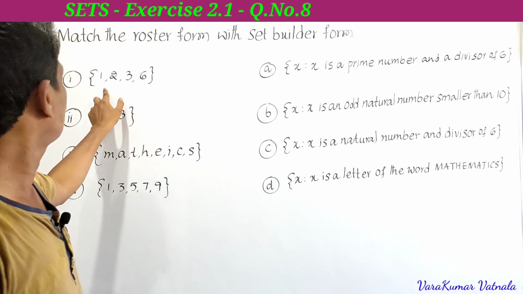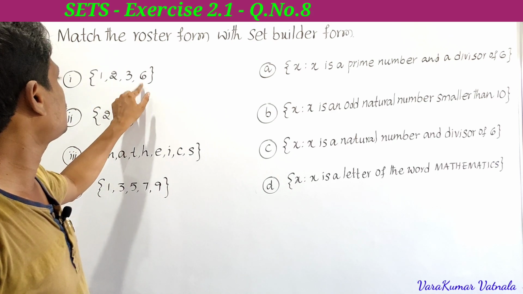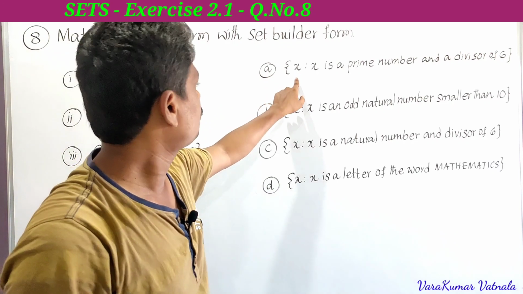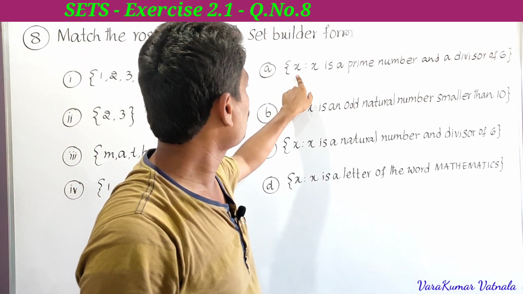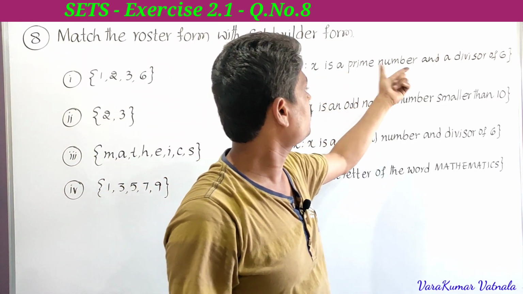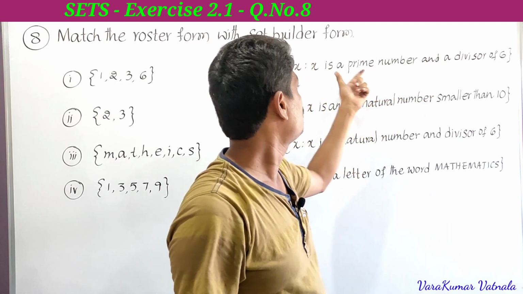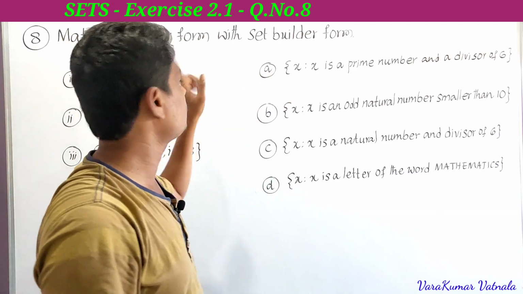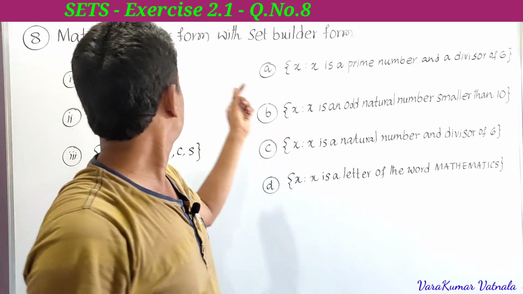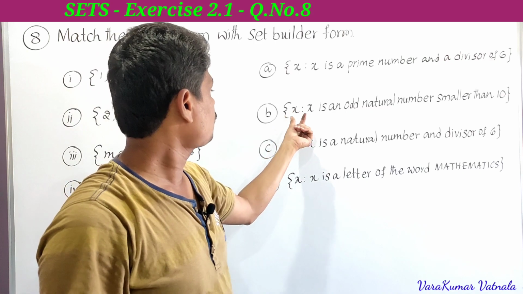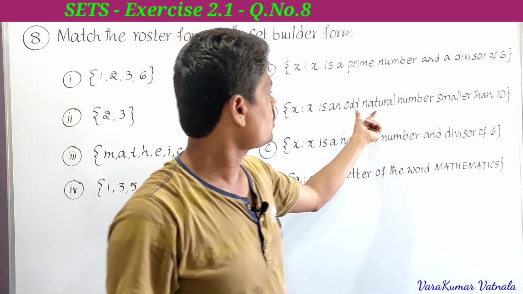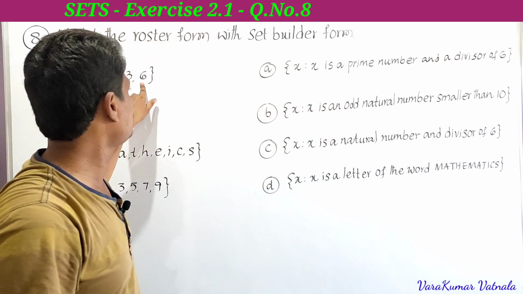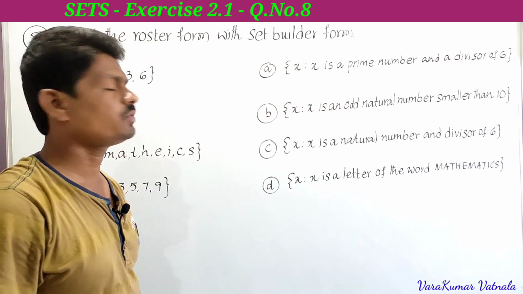The first one is 1, 2, 3, 6. Here we have to check which matches this. The first one is the set of all x such that x is a prime number and a divisor of 6. But here 6 is not a prime, so it is not suitable for the first one. Next, the second one, set of all x, x is an odd natural number smaller than 10. Here it is not an odd natural number, so it is not suitable for B also.